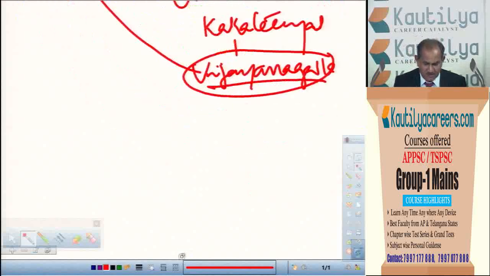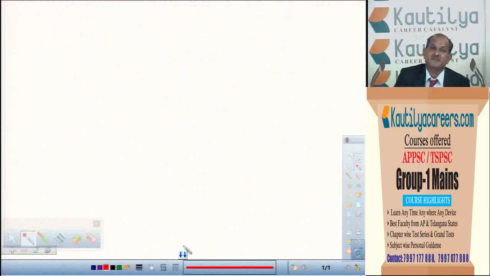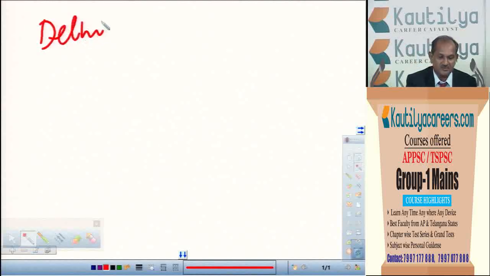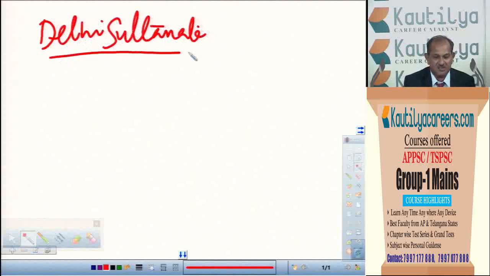When we go to the northern part of the country after Harshavardhana, Muslim rulers invaded India. In the 8th century, Qasim invaded India. Then in the beginning of the 11th century, Muhammad Ghazni invaded India. He defeated many rulers, and he destroyed many monuments also, Hindu monuments too. Later Muhammad Ghori entered this country and he conquered many places. After Muhammad Ghori, the Delhi Sultanate started. So Delhi Sultanate is also an important period we have to study in the northern part of the country.